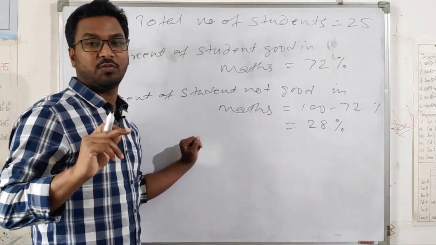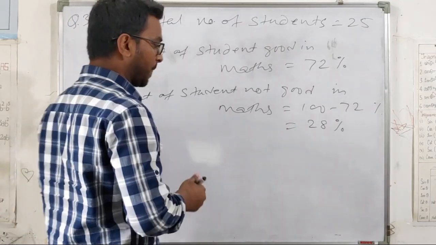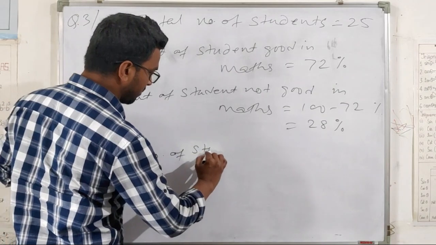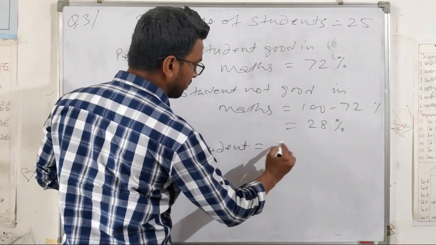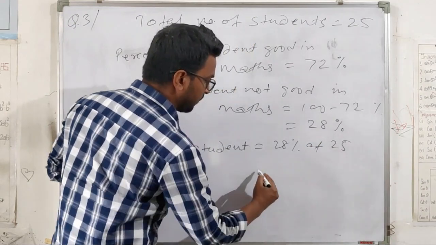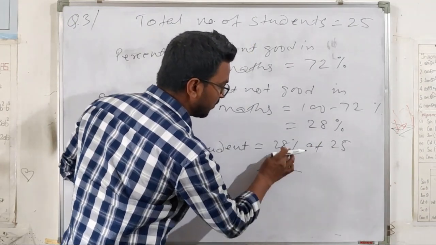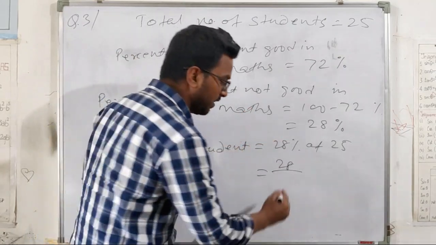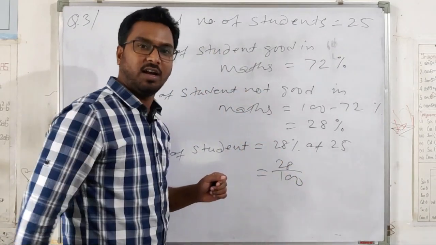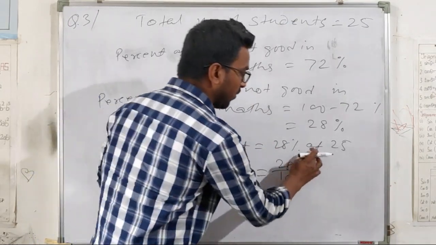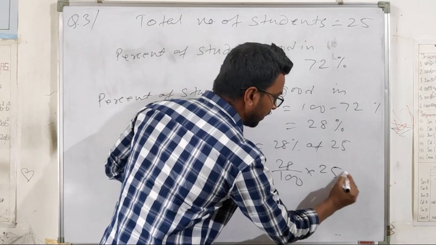Okay, so we have to find the number of students, right? So number of students is equal to 28% of 25. It is given in percentage, so once you take out percentage, it means divide by 100. So 28 by 100 of 25, where of means multiply.